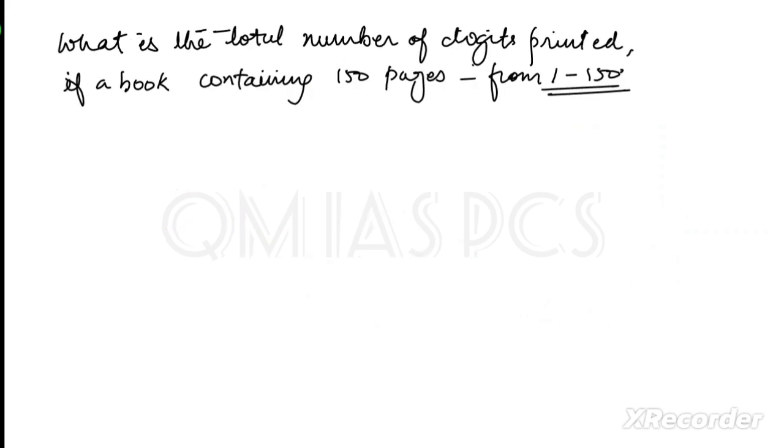This is from 2017. This is just the reverse of the question I have just solved. In that question, the total number of digits was given and we had to find the total number of pages. In this question, the total number of pages is given, 1 to 150, and we have to find the total number of digits. Getting the pattern? This type of pattern they are asking.